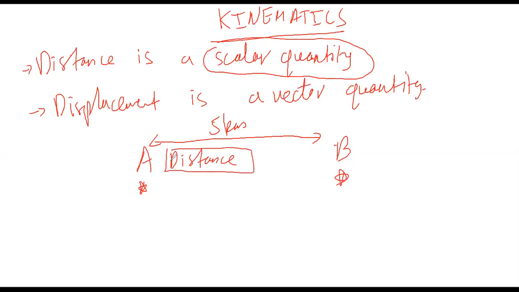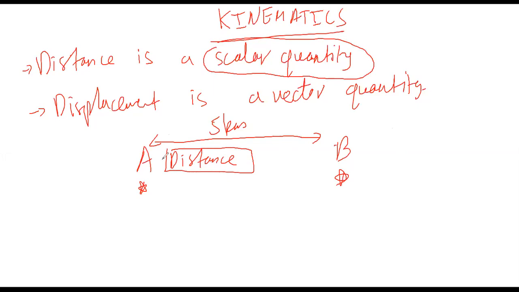Now, instead of saying that the distance between A and B is 5 kilometers, I say that the distance from A to B is 5 kilometers due east. I'm repeating my statement.